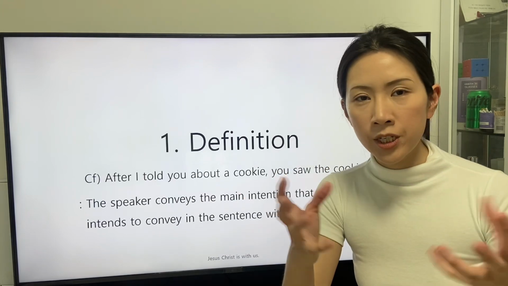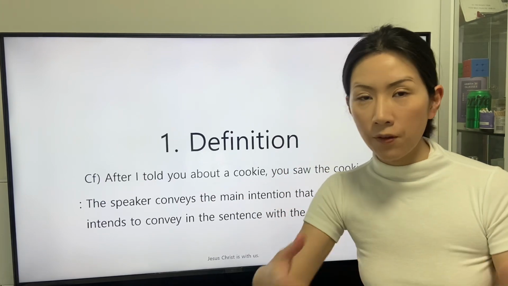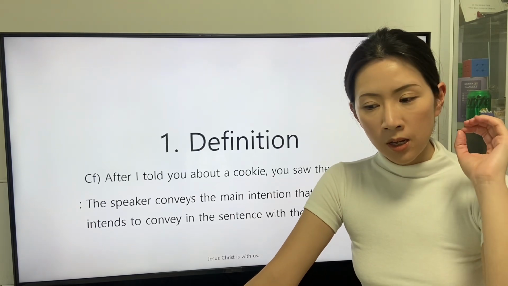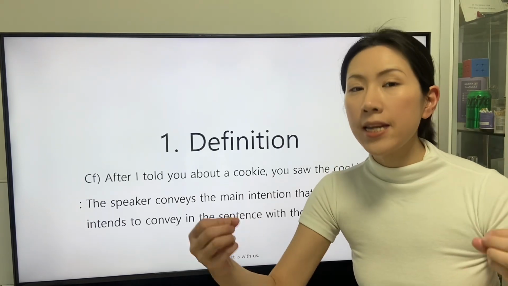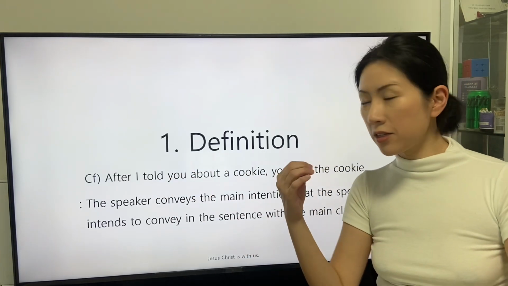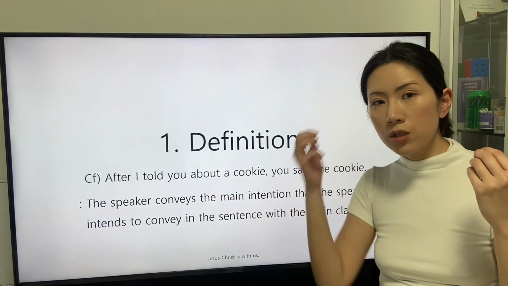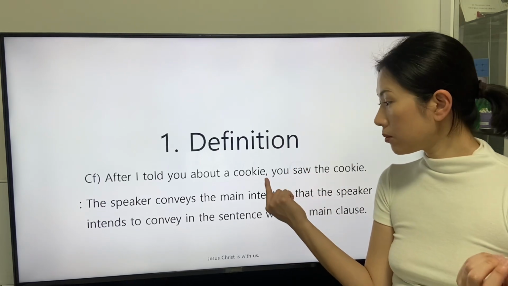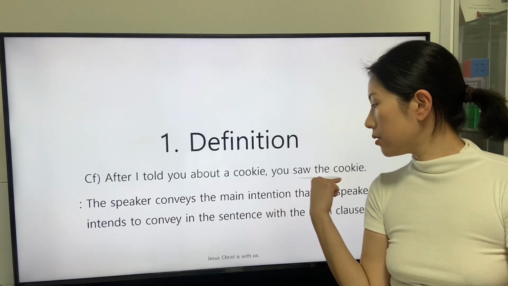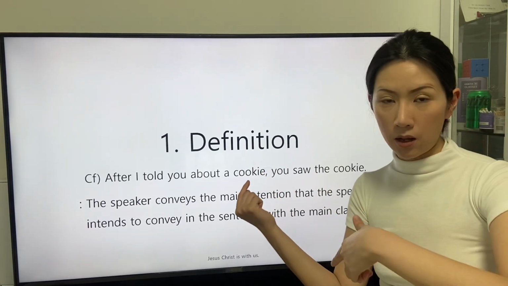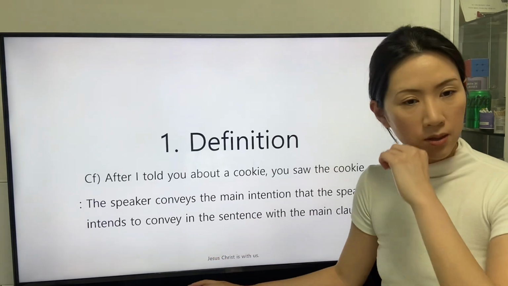The main intention is stated in the main clause. So we can understand that the main clause, describing the action of the listeners in the past, is stated behind the punctuation mark, comma, in this sentence.